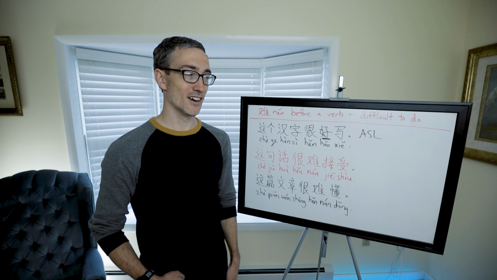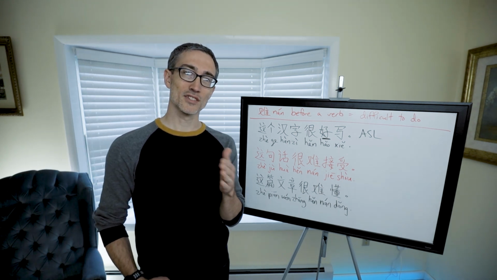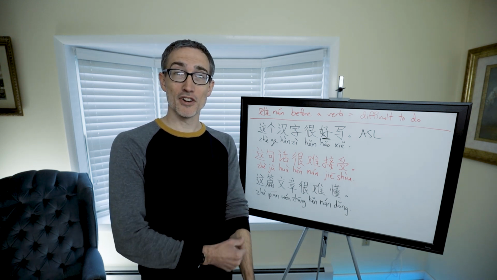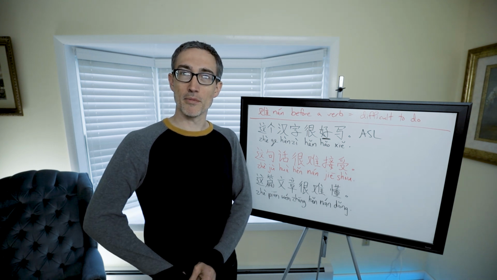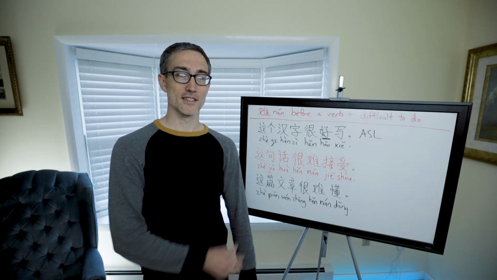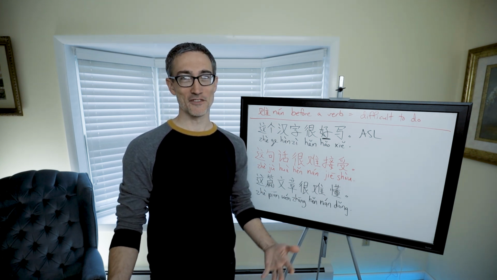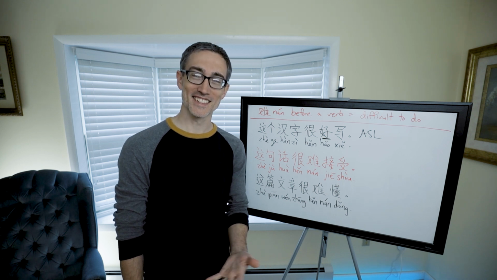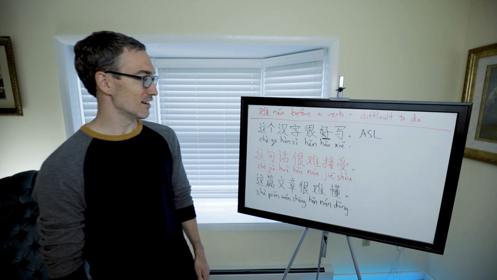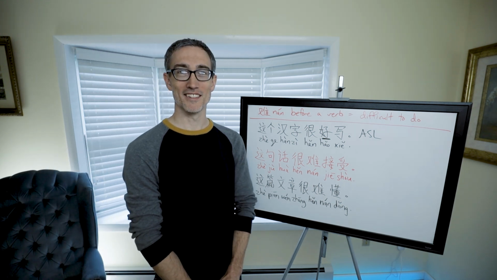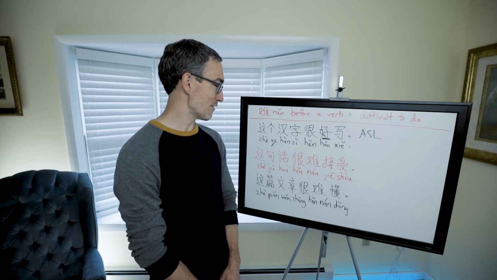Oh, I should point out a very common one actually. 难说. 难说 means difficult to say. This is a very common phrase because it's used in China as an indirect way to say I don't want to talk about something. Like if someone says, how old are you? You could respond 难说. It's difficult to say. Of course, it's not actually difficult to say it. The point is, I don't want to say it. That's very common, and most people will accept that phrase. It sounds nicer than 我不想说, I don't want to say. So there you have it. 难.